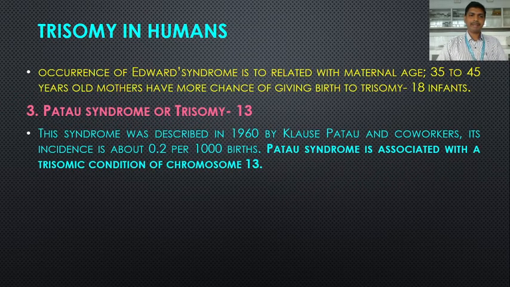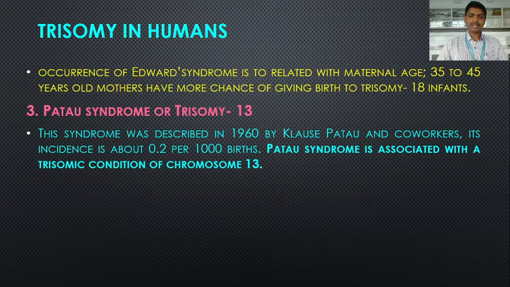Next is the Patau syndrome or trisomy 13. This syndrome was discovered in 1960 by Klaus Patau and co-workers. Its incidence is about 0.2 per 1000 births. Patau syndrome is associated with the trisomy condition of chromosome 13.